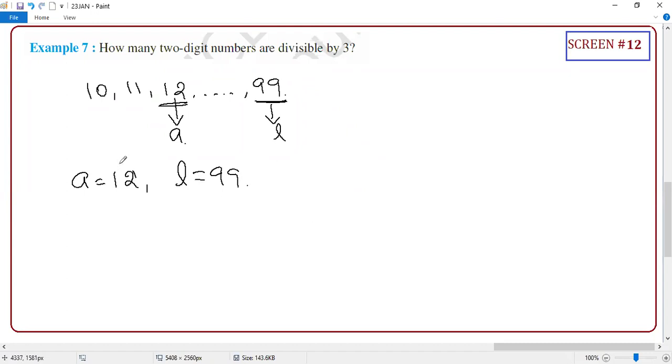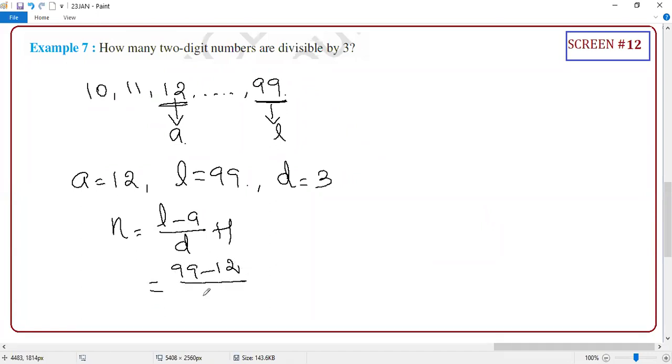You should know what is your first term, what is your last term, what is the common difference, guys. Please, it's nothing to worry. The number you are dividing by, that is your d. 3. So the number divisible by will become d. What is the next number? 15, na? So what is the difference? 15 minus 12, 3. So which means a, l, d are all ready. Guys, how many number of terms? Which formula will you use? n equals (l minus a) by d plus 1. So last term minus first term by d, plus 1. Guys, simplify and let me know the answer.